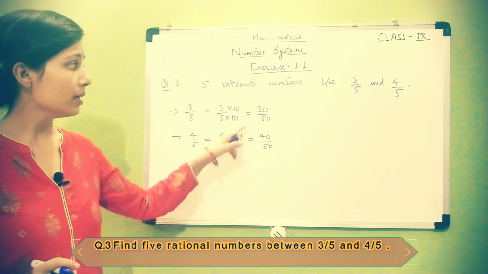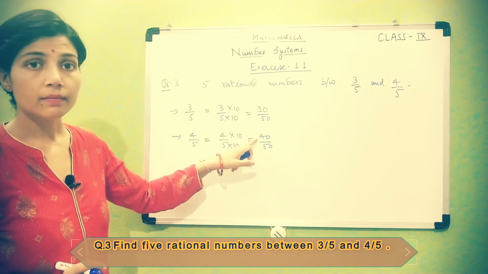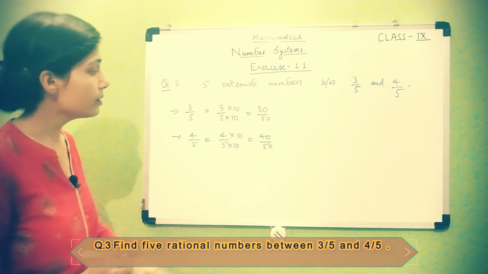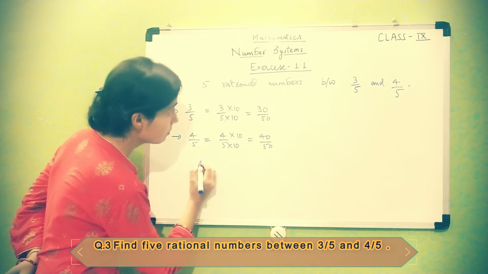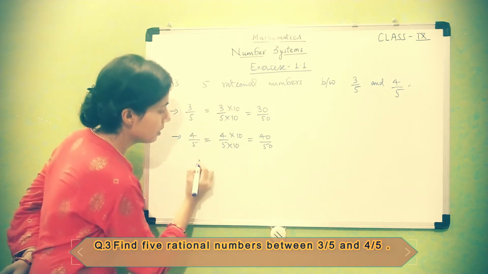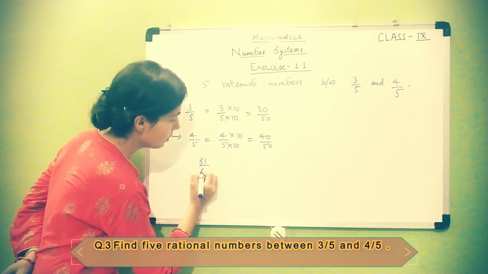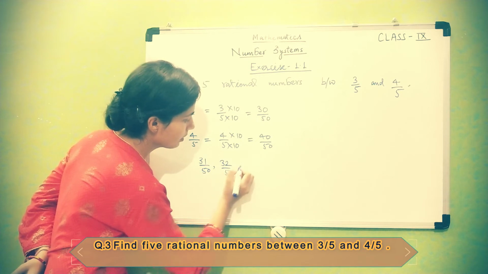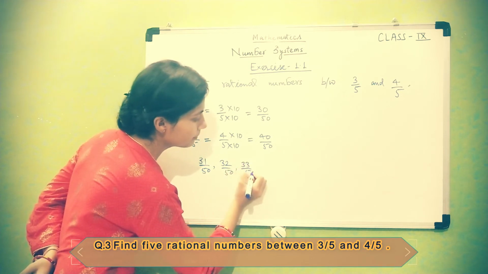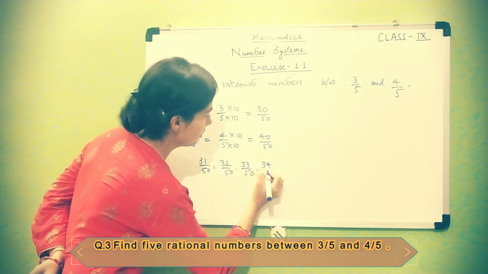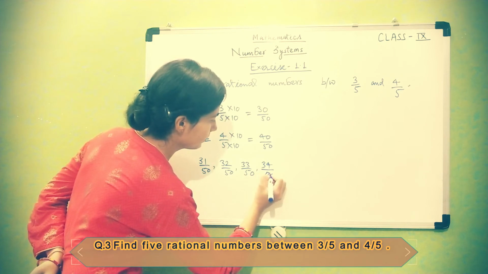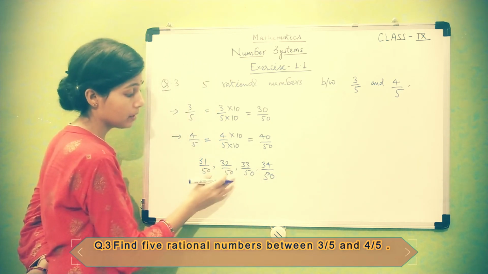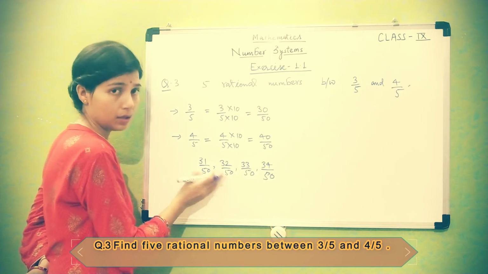As you can check here, between 30 and 40 there are many rational numbers. We have to find out 5, so it may be 31 upon 50, 32 upon 50, 33 upon 50, 34 upon 50. It is not necessary that every time you have to start with the initial one.